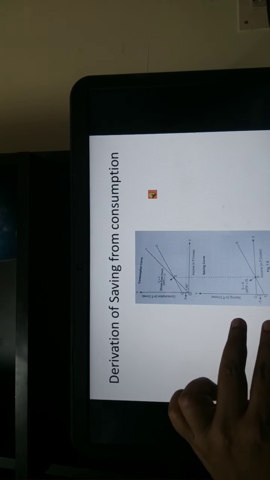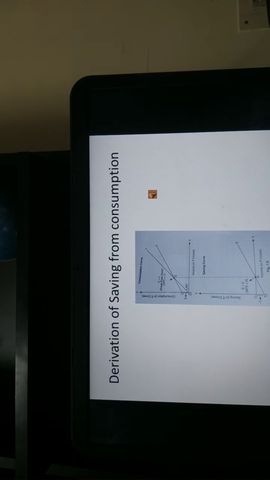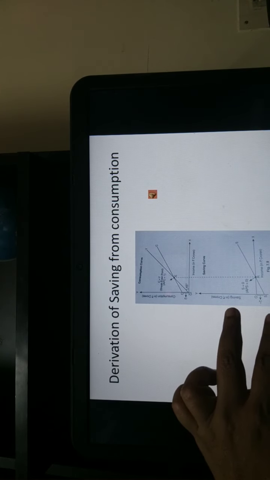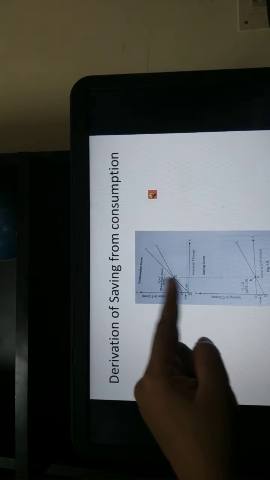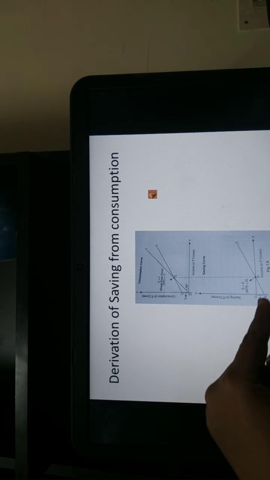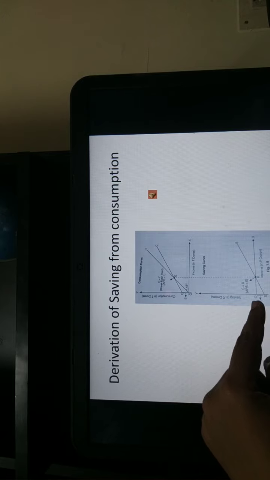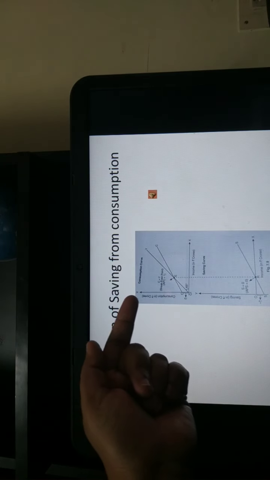And then you know that the saving function also is positively related to the income. As you measure income along the x-axis, as income increases, savings will also increase. And you know that at break even, it's a zero saving point. So the saving curve will cut the x-axis and will continue to slope up, indicating that as income increases, savings will also increase. Now refer to the first panel.